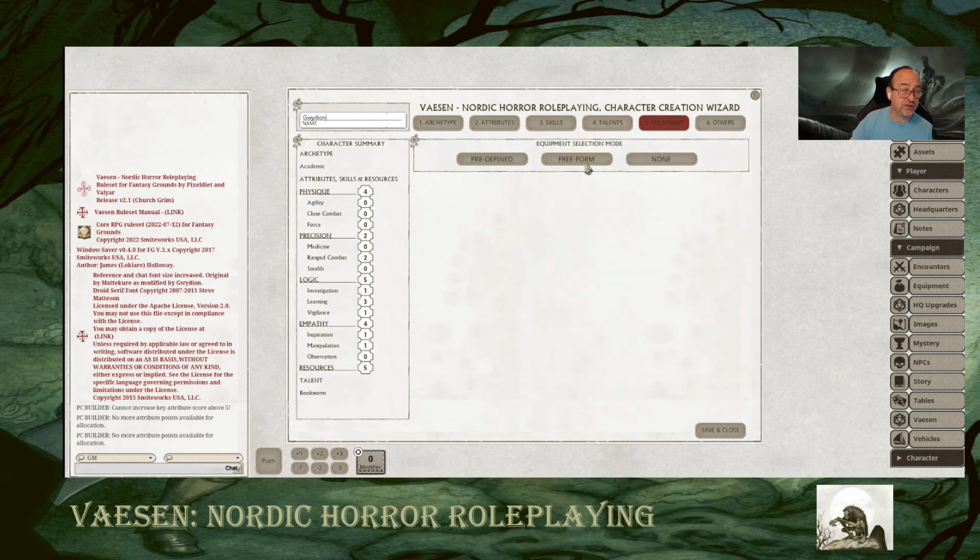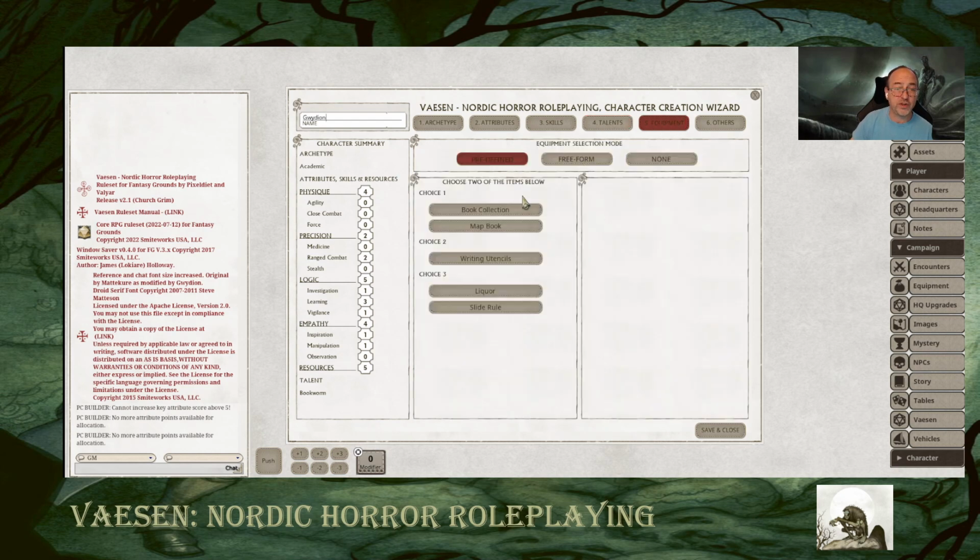So this is kind of neat. You can do freeform and just make your own equipment, or you can do your predefined. So if you look in the core rulebook, these are your choices. So you can see it doesn't give you a preview, I don't think, in this case, but you should choose 2. Actually, I'll have to ask him because I think this should change to you want to do a choice of 1 for each, but I'll mention that to him.